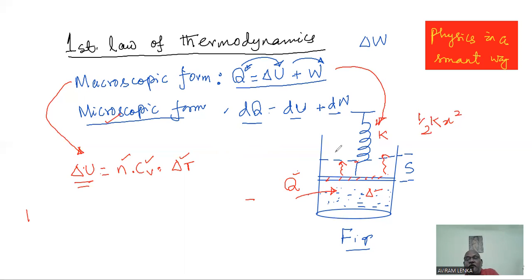If in place of it, you do some work on the gas, then that work will have the opposite nature. The external agency which is doing work is feeding energy. That would add up with Q, and both of them would result in an increase of internal energy. Okay, clear? That is the idea of the first law.